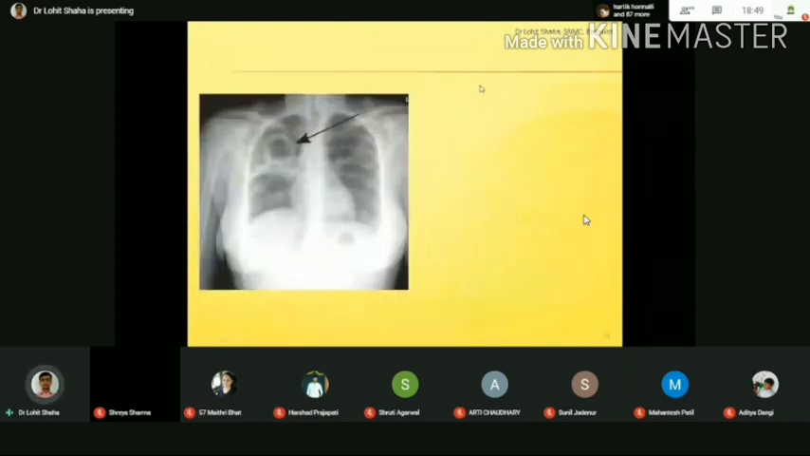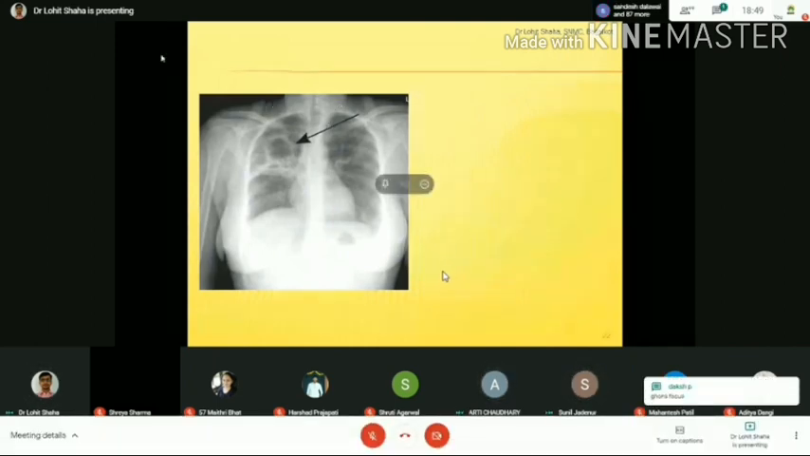Yes. Can you see anything over here? The round structure here. So it may be lung abscess. Yes. Anything other than that? Might be. Yes. Okay, see here. Very good. See here, this is what you are going to see.